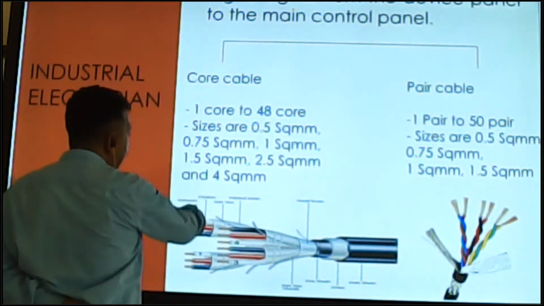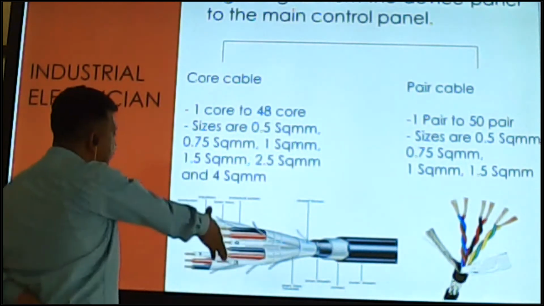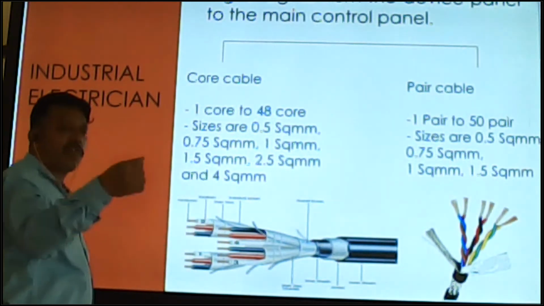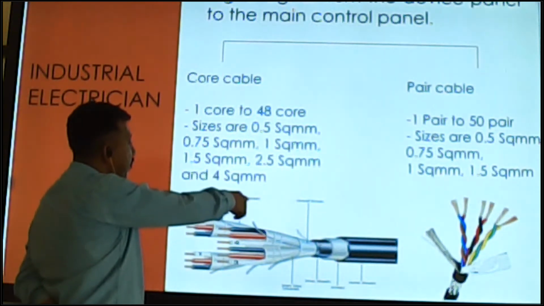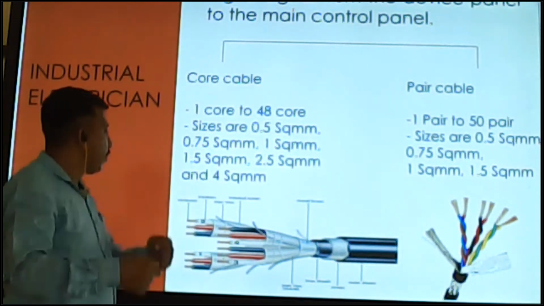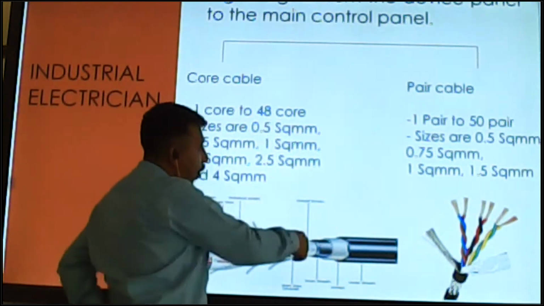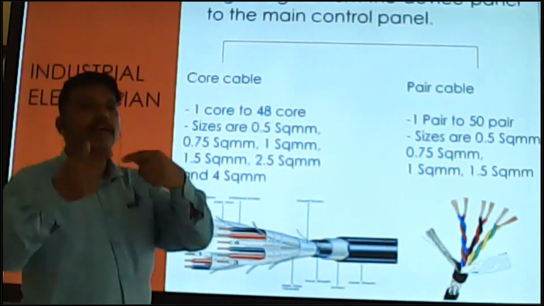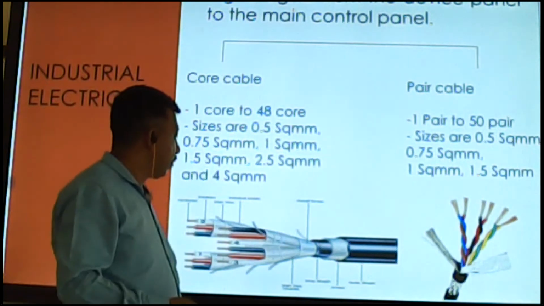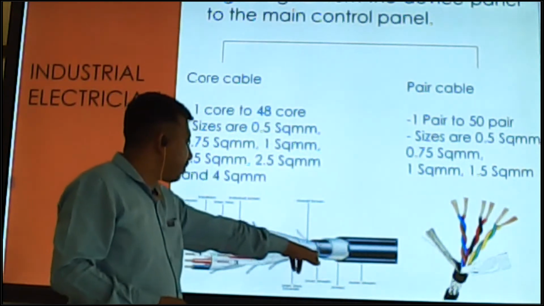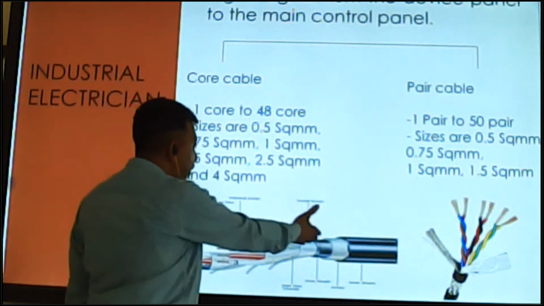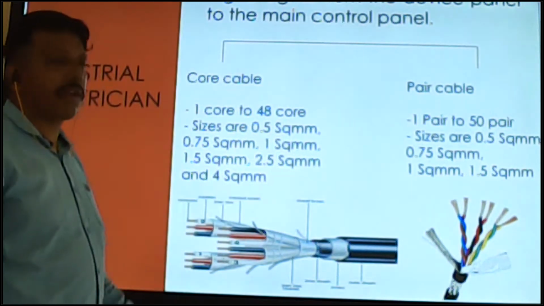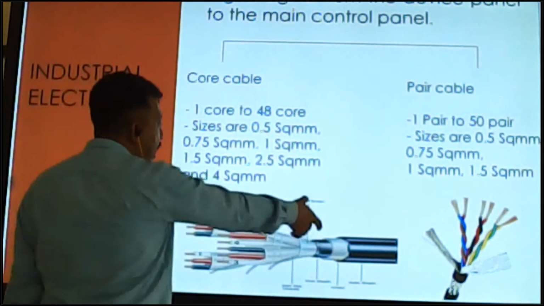Inside, you can see in this diagram: conductor, insulation, and drain wire, which is used for earthing purposes. There is individual screen, insulation, and overall screen. All of these come in PVC type, plastic types, covering for safe protection. Another one is the inner shell. We already talked about the inner shell, armored, and outer shell.